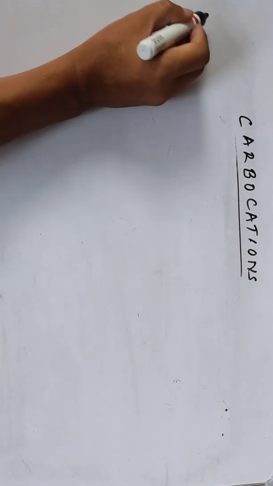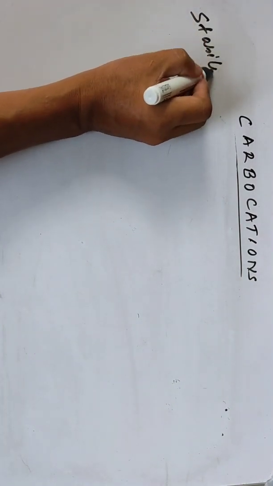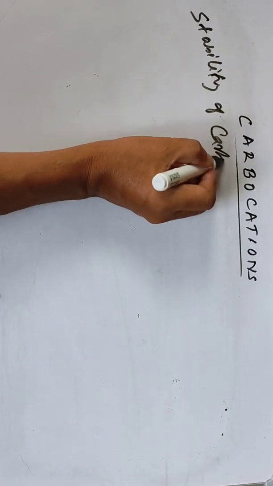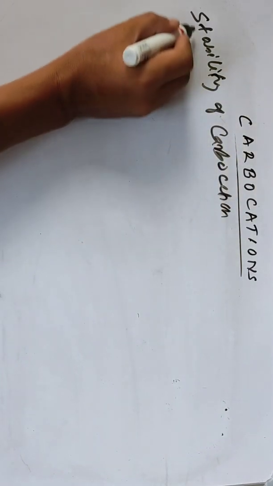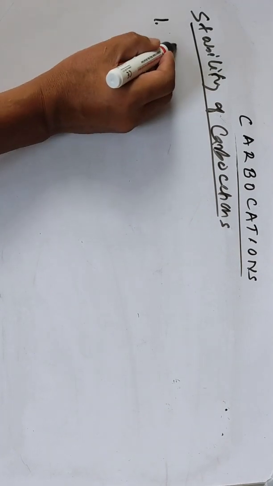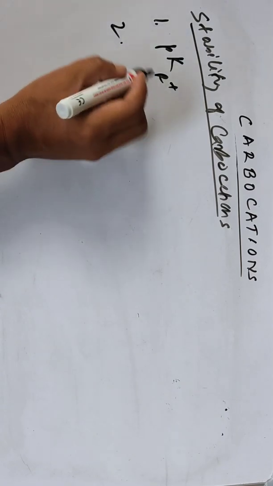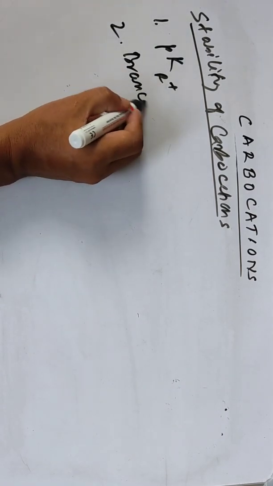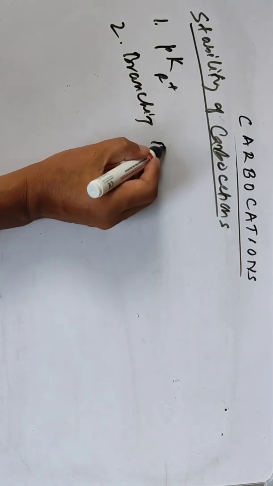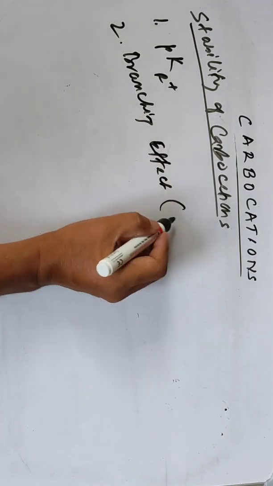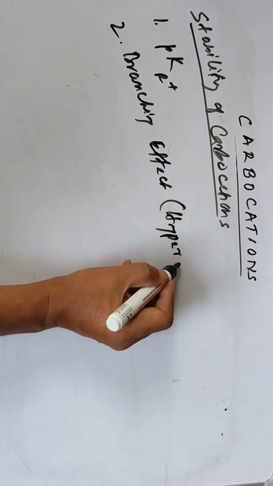stability of carbocations. Carbocations generally act as electrophiles. Their stability depends on the pKR+ value. The second factor is the branching effect, which is generally the hyperconjugation effect.